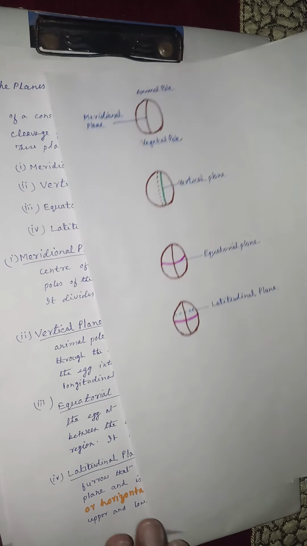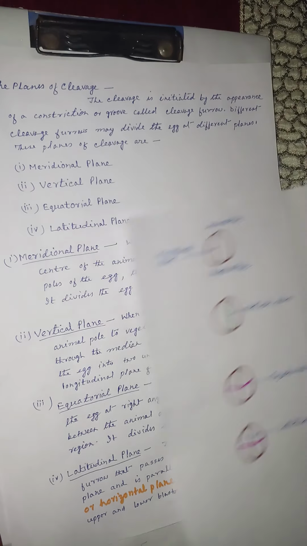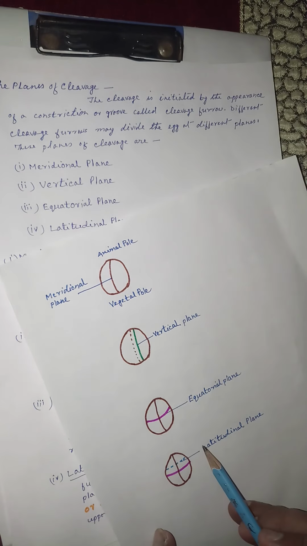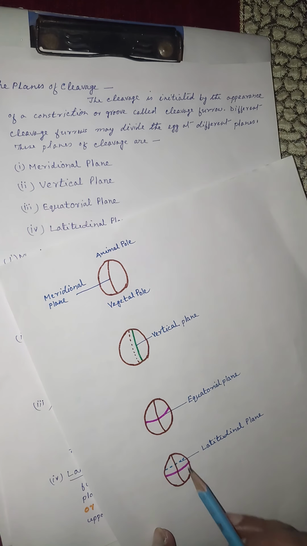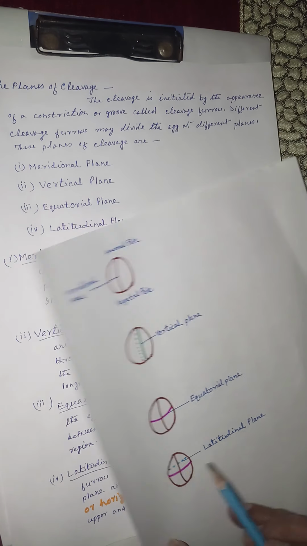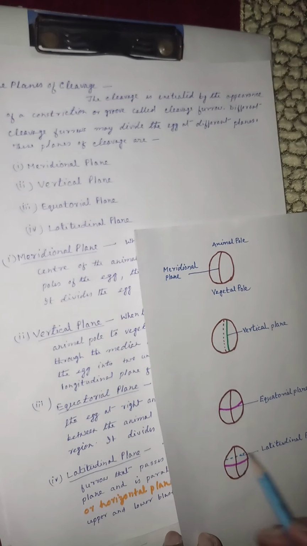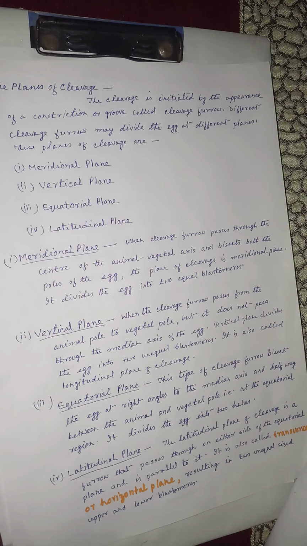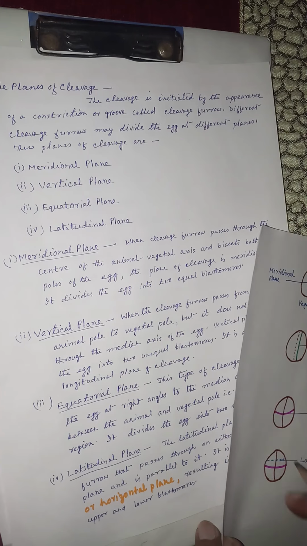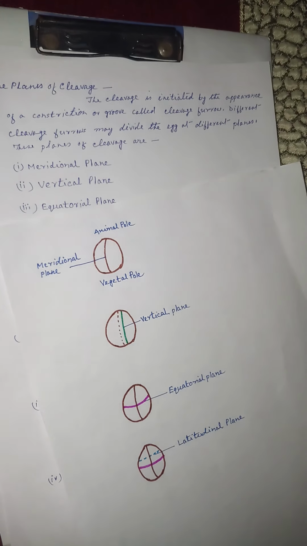This is the latitudinal plane. This line is the equatorial plane. So this latitudinal plane may be on either side of the equatorial plane, and it divides the egg into upper and lower blastomeres.